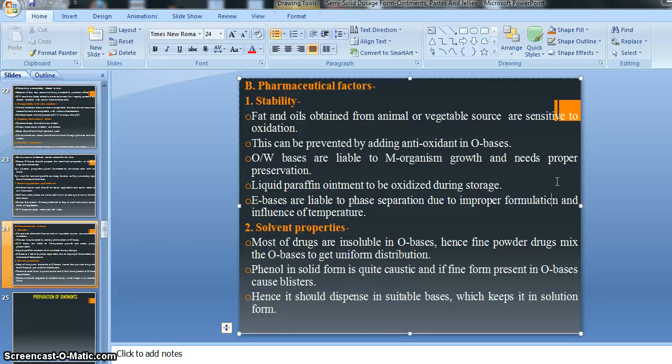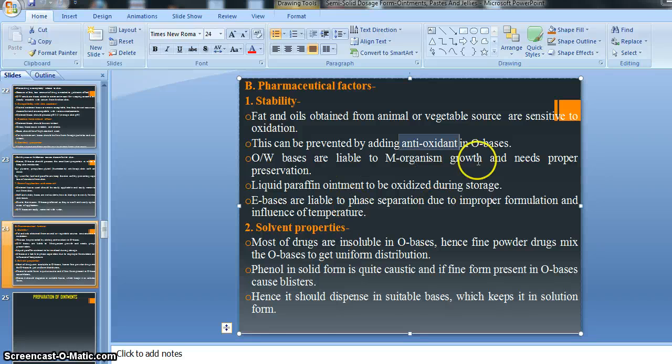Just as we prepare an ointment, we can also formulate the ointment base. So in simple language, we can call the antioxidant one of the ingredients or additives for our ointment base. Then O/W kind of emulsion bases are liable to microorganism growth and need proper preservation.